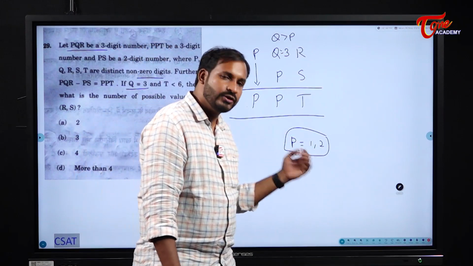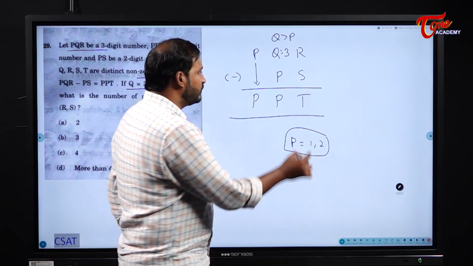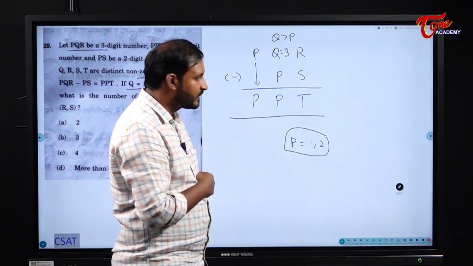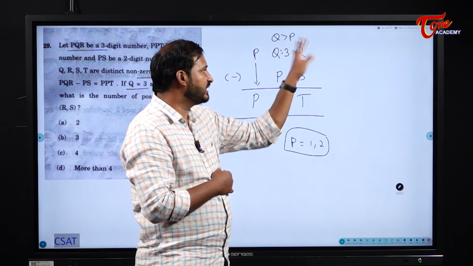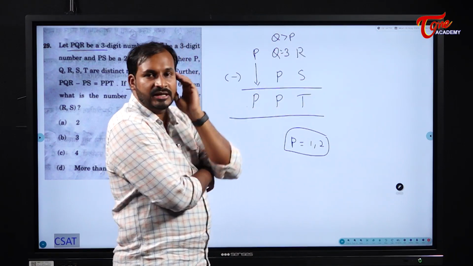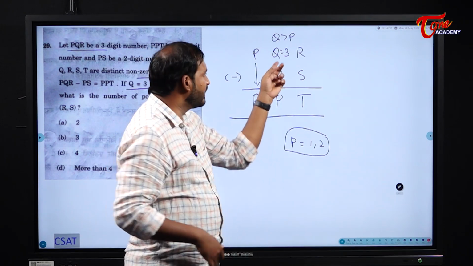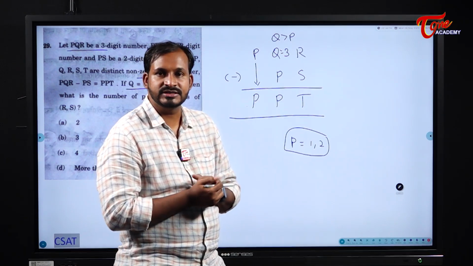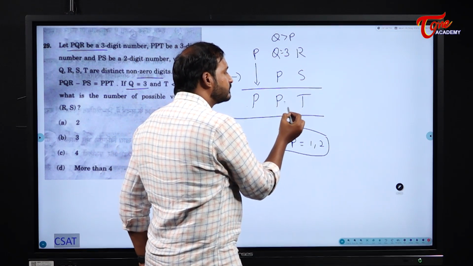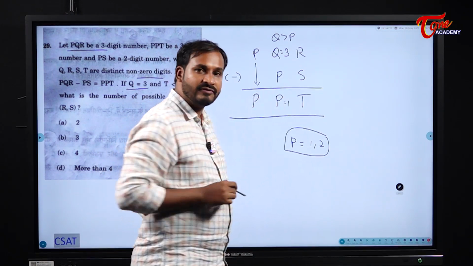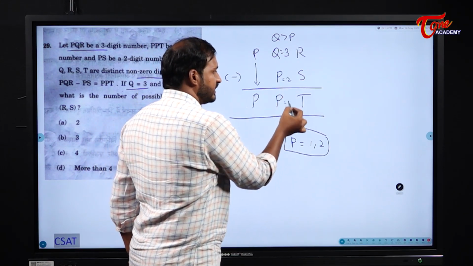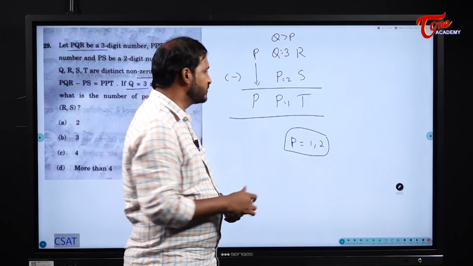For timing, I will put 2 initially. If I take 2, 3 minus 2, what does it become? Assume nothing is gone for a carry from Q to R also. 3 minus 2, what should it become, students? 1, right? But what should I have here? 2 only. But we have 2 and 1. Is it possible to have this one? No, it is not possible.